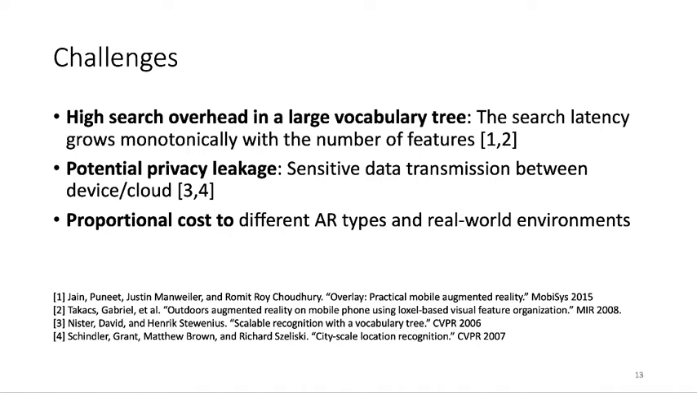The second challenge is the potential privacy leakage, because in prior work, people usually upload their camera image to the cloud and run the image feature matching on the cloud. However, this includes the sensitive data transmission between the device and the cloud, and it could be vulnerable to some side channel attacks, or the attackers can utilize the malicious Wi-Fi to review the user-sensitive information. The third challenge is the proportional cost to different AR types and real-world environments.